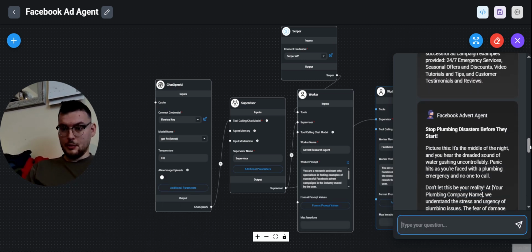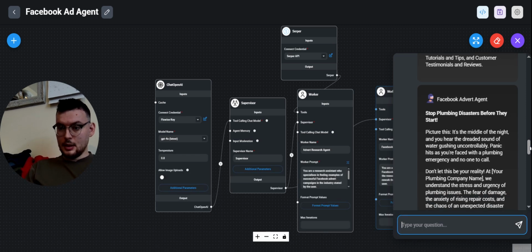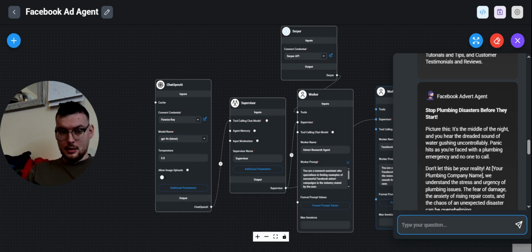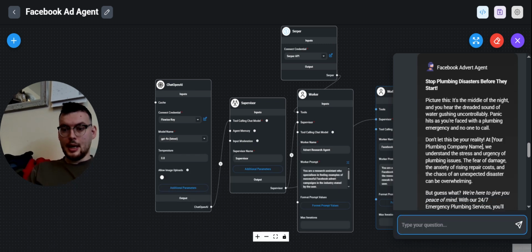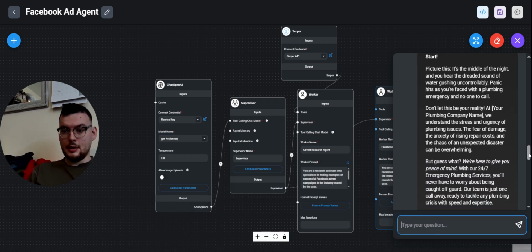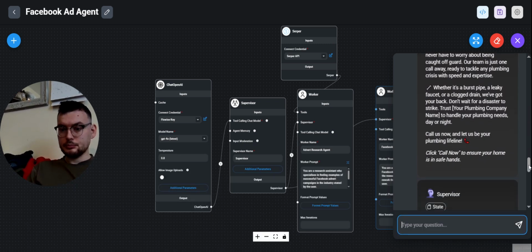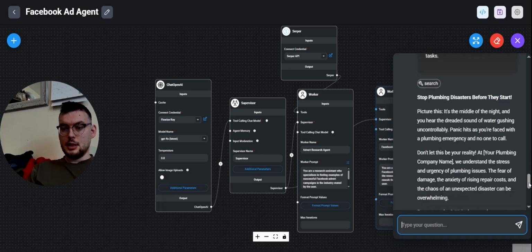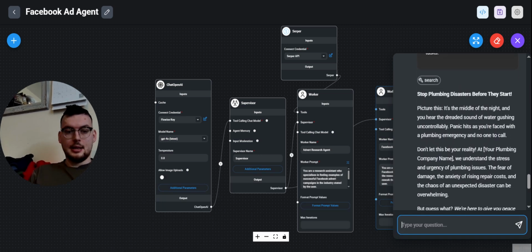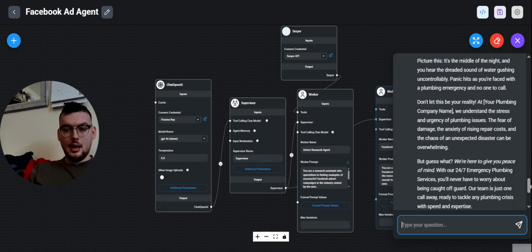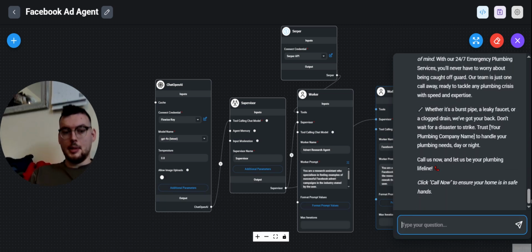Stop plumbing disasters before they start. And it's starting to advertise a problem, agitating that problem, and then offers the solution. So it follows that framework we told it to. Then we just need to edit that to add the company name, details, all that kind of thing. But yeah, there we go.